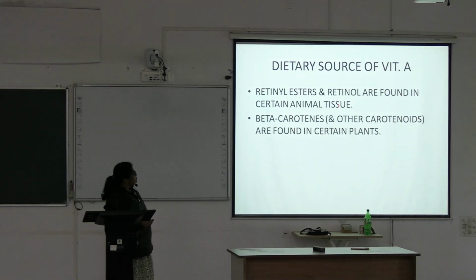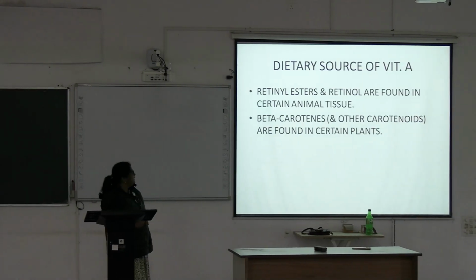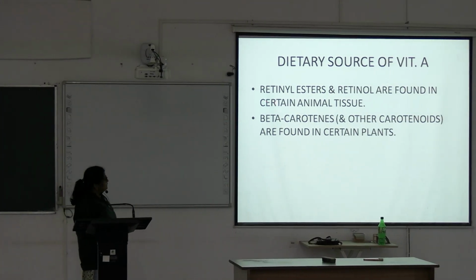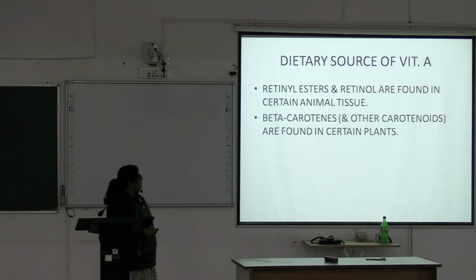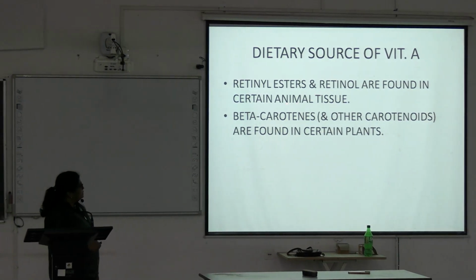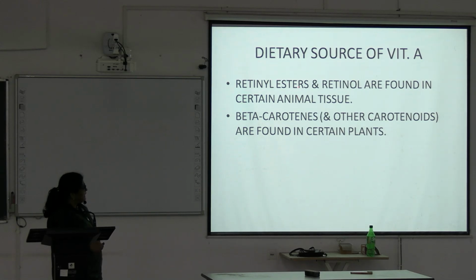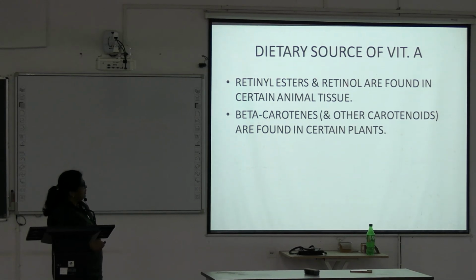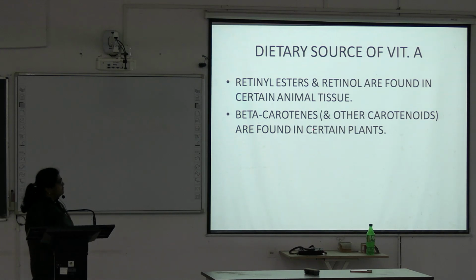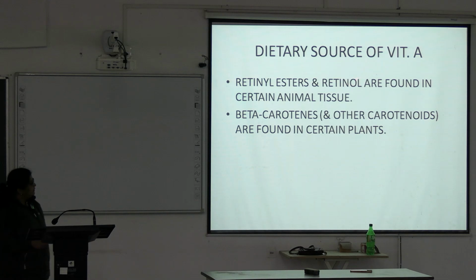Now, the dietary source of vitamin A. Retinyl esters and retinol are found in certain animal tissue. So, retinyl ester and retinol are of animal tissue origin, and beta-carotenes are found in certain plants, and the other carotenoids are also found in certain plants.